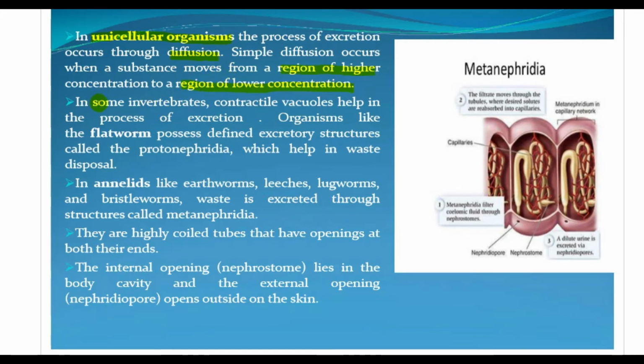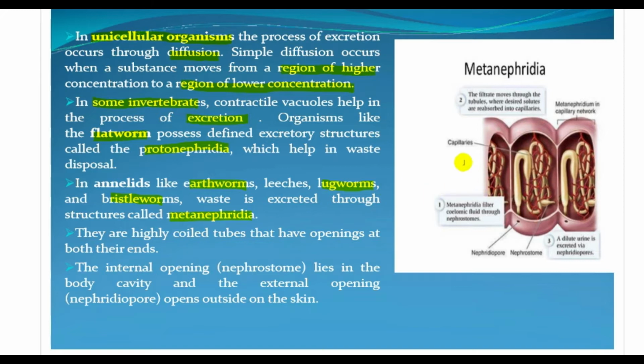So in unicellular organisms, this is the way by which excretion occurs. And in some invertebrates, contractile vacuoles help in the process of excretion. This is another type of excretion process. Organisms like flatworms possess defined excretory structures called protonephridia. These protonephridia in flatworms help in excretion. And in annelids like earthworms, leeches, lugworms and bristleworms, waste is expelled through structures called metanephridia. They are highly coiled tubes that have openings at both of their ends.